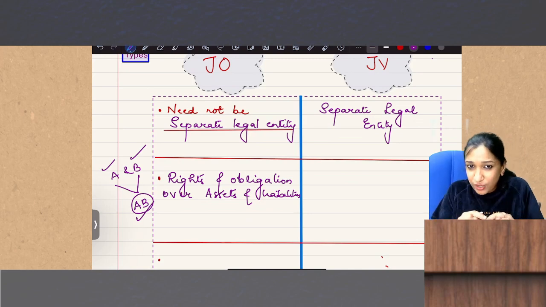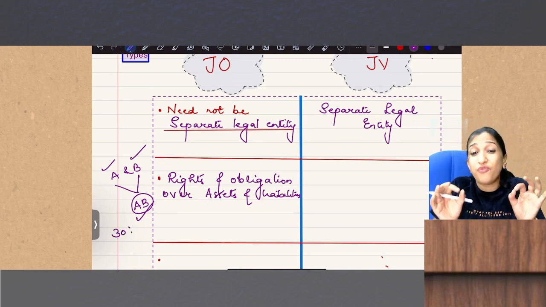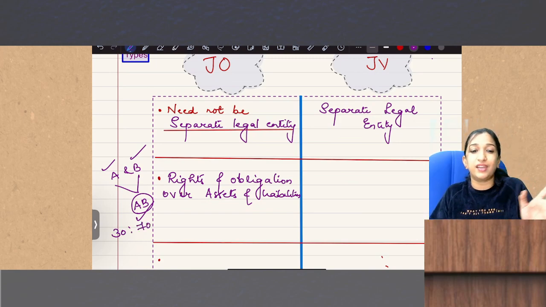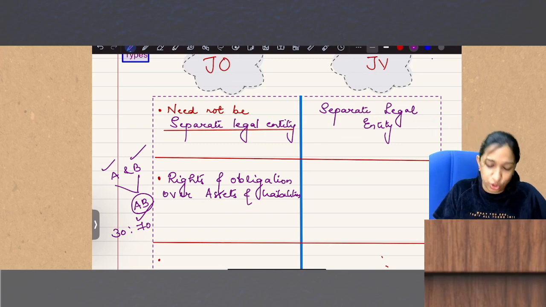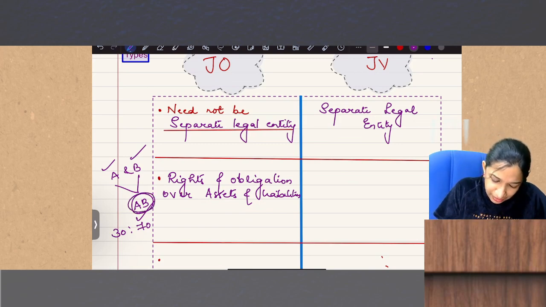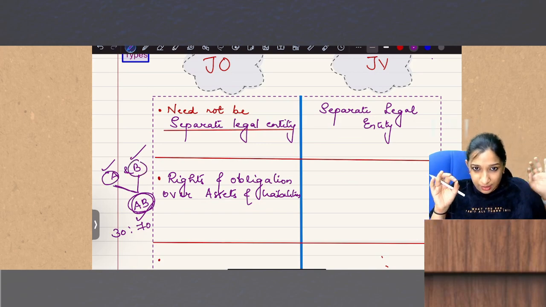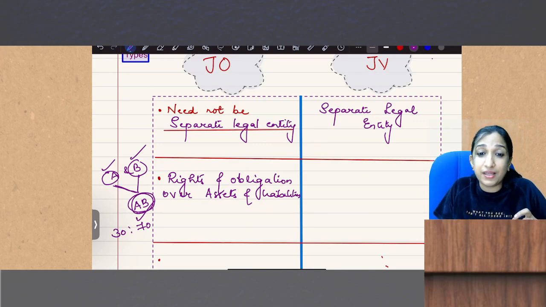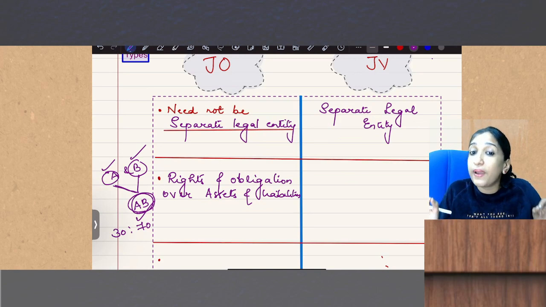If there is a contractual arrangement specifically written as a 30 is to 70 ratio, assets and liabilities will be divided in that ratio. Then 30% of AB's assets belong to A and 70% belong to B. So rights over each and every asset and liability is a criterion to be considered as a joint operation.